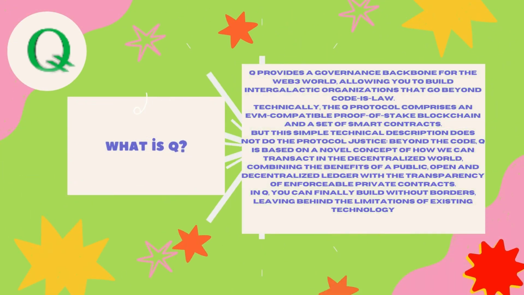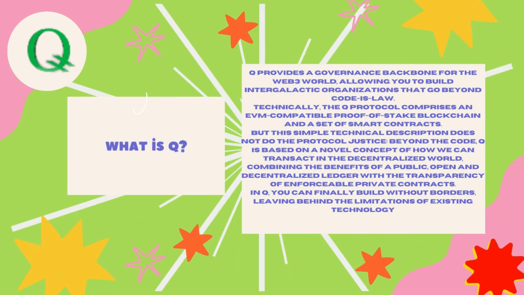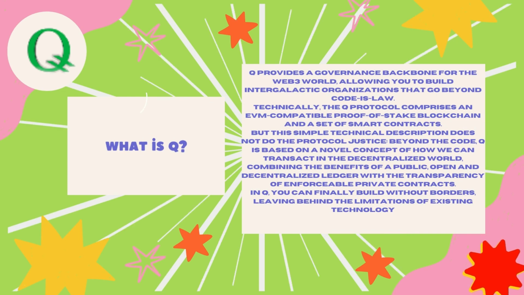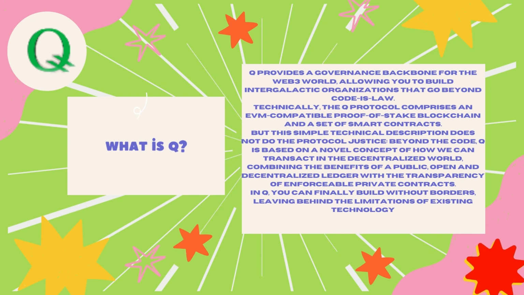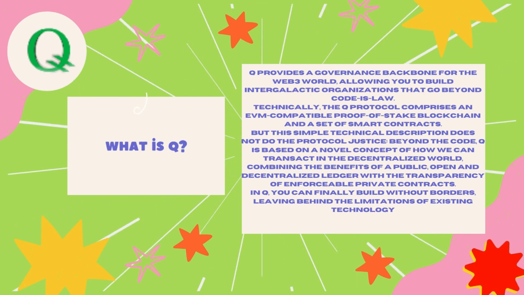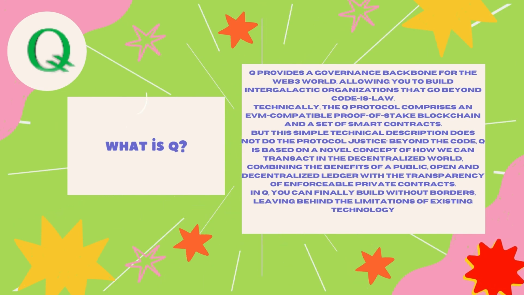What is Q? Q provides a governance backbone for the Web3 world, allowing you to build intergalactic organizations that go beyond code as law. Technically, the Q protocol comprises an EVM-compatible proof-of-stake blockchain and a set of smart contracts. But this simple technical description does not do the protocol justice.